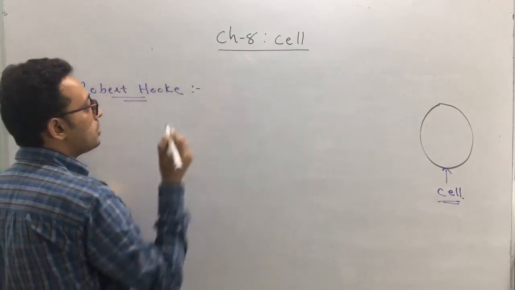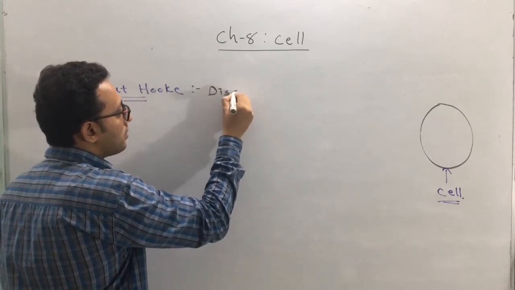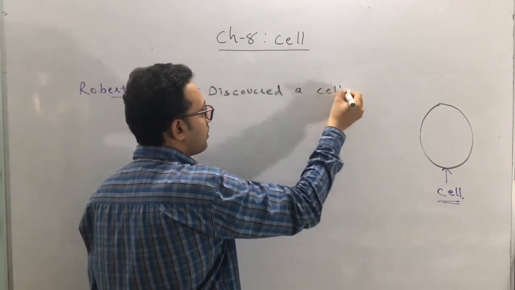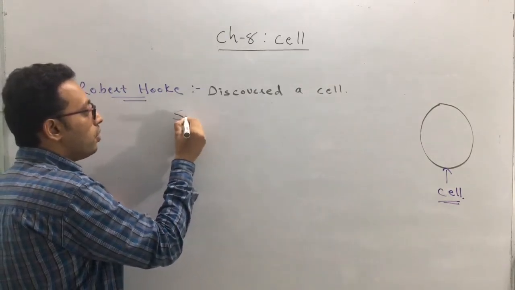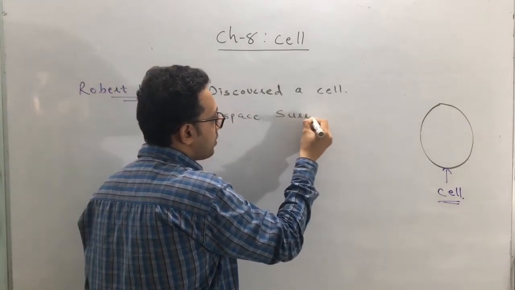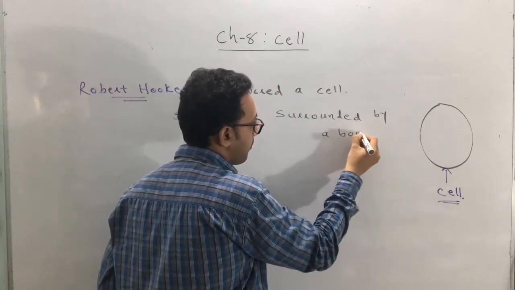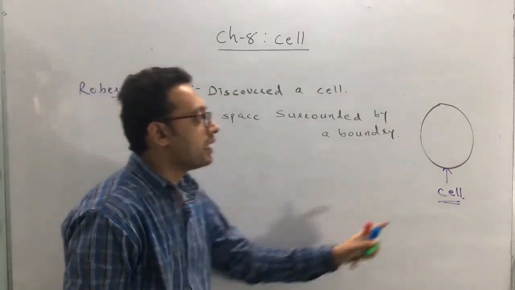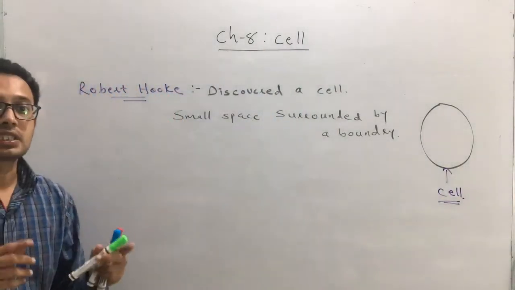So what is the contribution of Robert Hooke? Robert Hooke has discovered a cell. Okay, how has he described this cell? He has described a cell as a small space surrounded by a boundary. Okay, he gave this name, cell. So this is Robert Hooke who has discovered this cell.